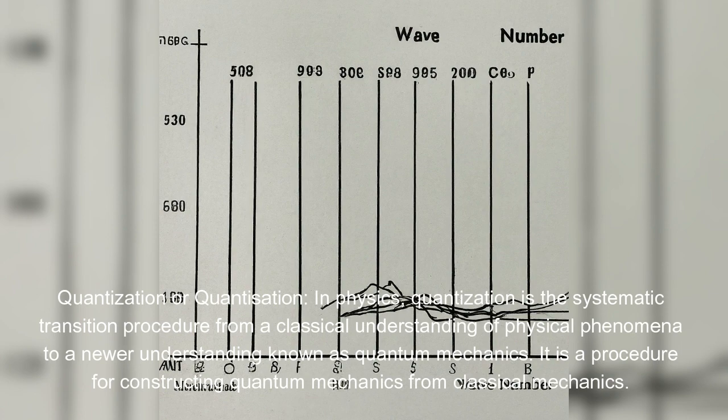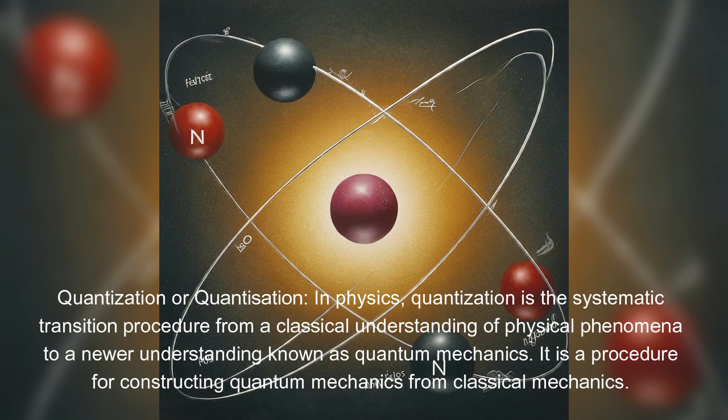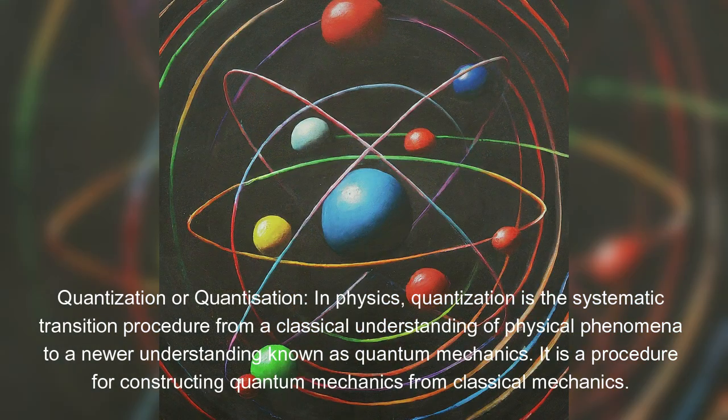Quantization. In physics, quantization is the systematic transition procedure from a classical understanding of physical phenomena to a newer understanding known as quantum mechanics. It is a procedure for constructing quantum mechanics from classical mechanics.